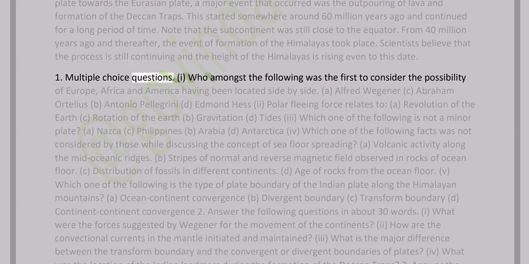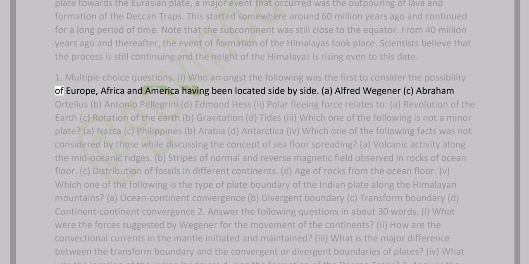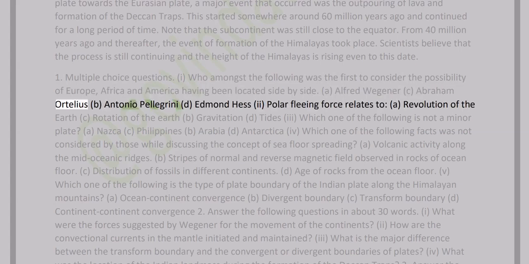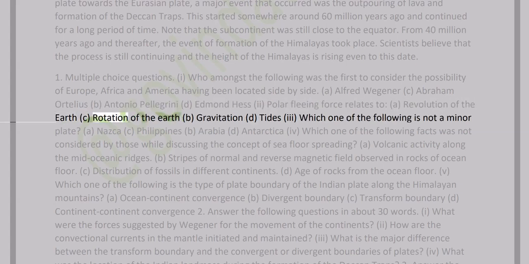1. Multiple choice questions. 1. Who amongst the following was the first to consider the possibility of Europe, Africa, and America having been located side by side? A. Alfred Wegener. C. Abraham Ortelius. B. Antonio Pellegrini. D. Edmund Hess. 2. Polar fleeing force relates to A. Revolution of the Earth. C. Rotation of the Earth. B. Gravitation. D. Tides.